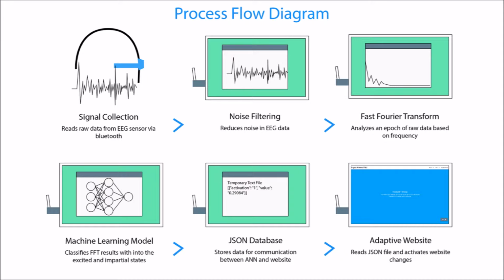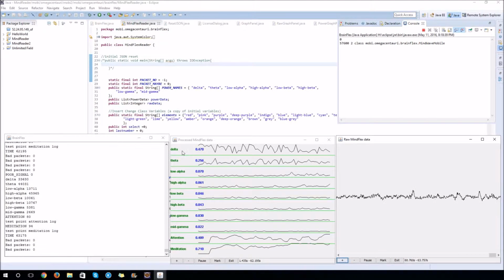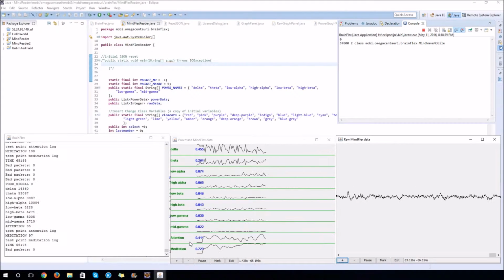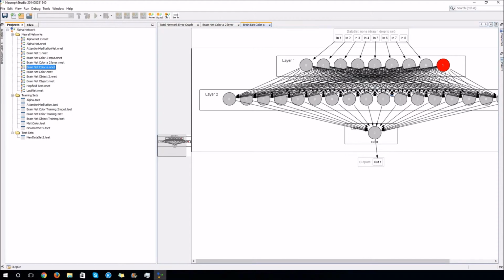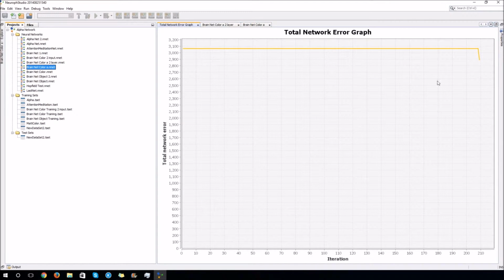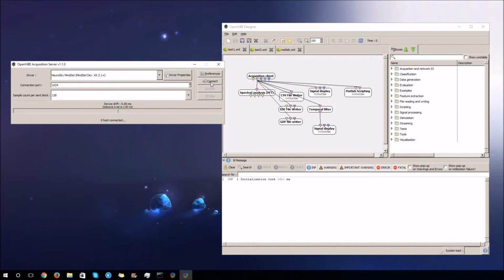I completed the communication needs in my project, but then I was faced with another challenge, and that is to analyze the brainwaves themselves. This is when I researched artificial neural networks and found applications that would create one. I took the beta, theta, alpha, and delta wave values from the EEG sensor once a second and tried to classify them into states when I'm excited and states when I'm impartial. But the neural network did not predict anything, it just outputted a constant. So at that time, I thought the data values were too random so that the network could not detect a correlation. This forced me to research other ways of analyzing the EEG data.